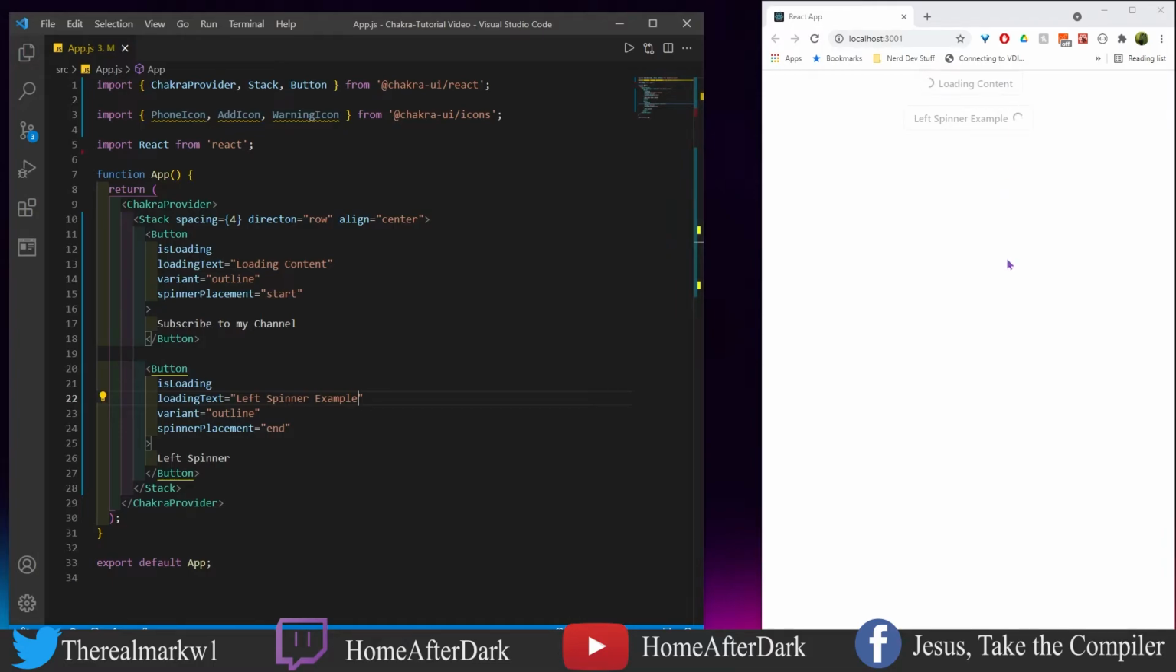Now, when I was originally working through this, the spinner placement end, I believe it was, didn't work. It just didn't. As I typed it, end, as you see right here, and after installing Chakra, I was just like, well, I guess they shipped something out that doesn't work. So I went back to their GitHub page, and I saw that there was a minor version of this library that was updated. I decided to upgrade my version to that, and it ended up fixing this.